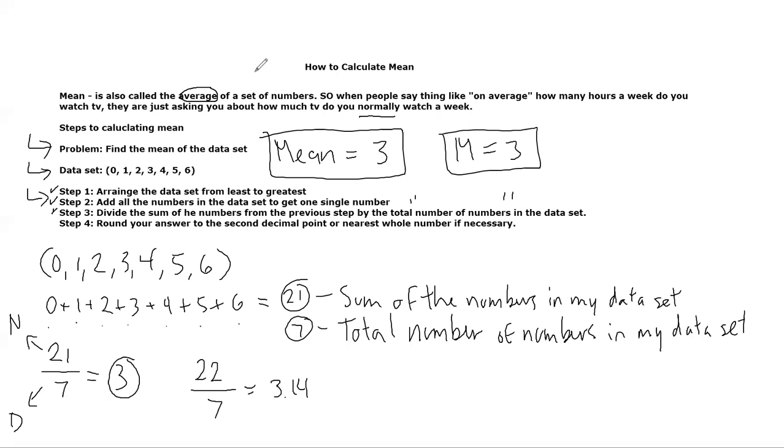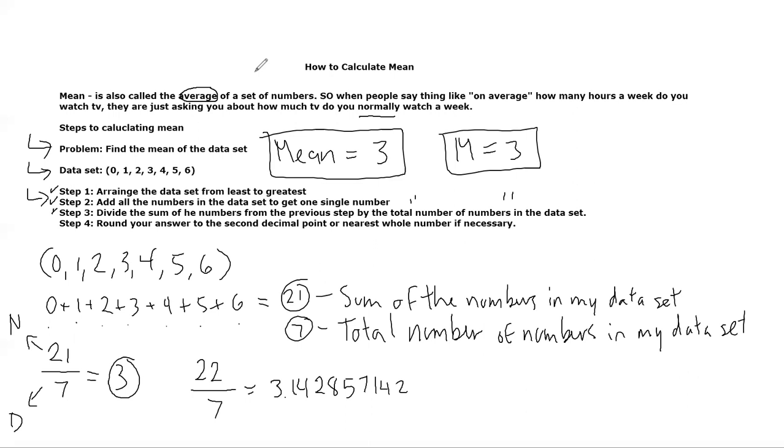Now, here's what I mean by round to the second decimal point, right? Because there are rules for rounding. Again, if you don't know how to round, just pay attention. If not, feel free to fast forward past this part. So let's see. The full number that my calculator gives me is 3.142857 142, and technically this is theorized to go on forever because, if you don't know, 22 divided by 7 is pi, and pi is something else.